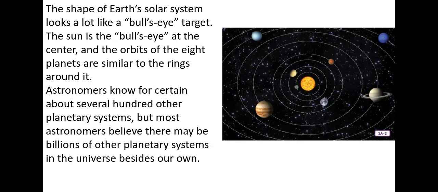The shape of Earth's solar system looks a lot like a bullseye target. The sun is the bullseye at the center, and the orbits of the 8 planets are similar to the rings around it. Astronomers know for certain about several hundred other planetary systems, but most astronomers believe there may be billions of other planetary systems in the universe besides our own. Billions. A lot of planets, a lot of systems.